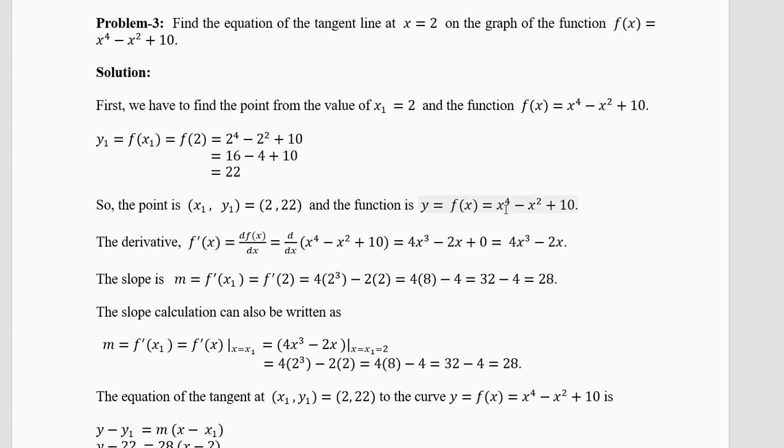Now find the derivative. Derivative of x power 4 is 4x cube. Derivative of x square is 2x, and remember there is a minus in the middle, so write minus in the middle here also. Derivative of 10 is 0. See, this number has no contribution to the slope. Whether you put 100 here or 200 here, it will become 0. So your slope comes from the x part of the function, not the number part. So this number goes away. So it is 4x cube minus 2x.